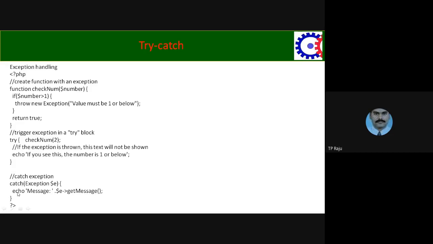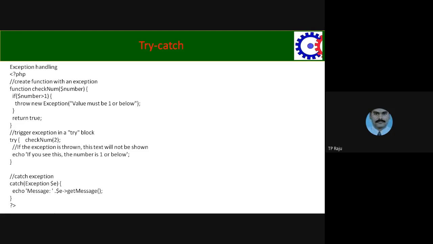Then control goes to the catch block. Here the catch argument is of exception type. The thrown object type is also exception, because we wrote throw new Exception, which means we are creating an exception object and throwing it. This catch also has the same argument. The catch contains an exception type argument, and this argument contains the information which is thrown by the throw keyword.